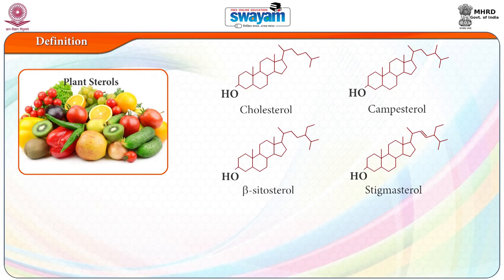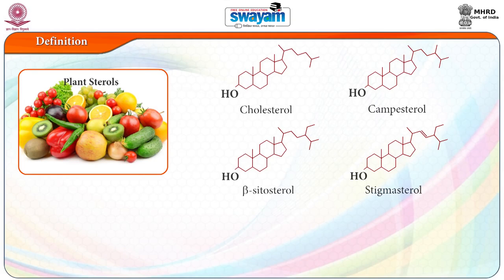Now let us study the definition. Phytosterols and phytostenols, also known as plant sterols and stenols, are compounds found in plant origin foods. They are structurally associated with cholesterol, but they differ in the structure of the side chain. They occur in the cell membrane of plants and are therefore an integral part of the human diet.